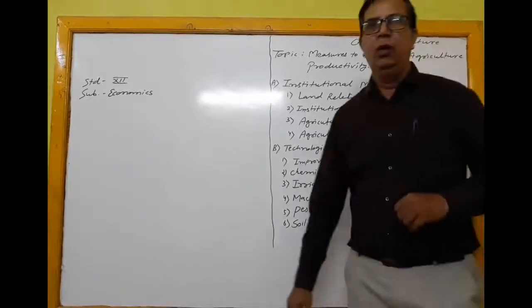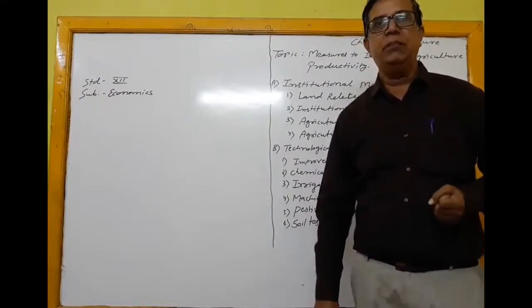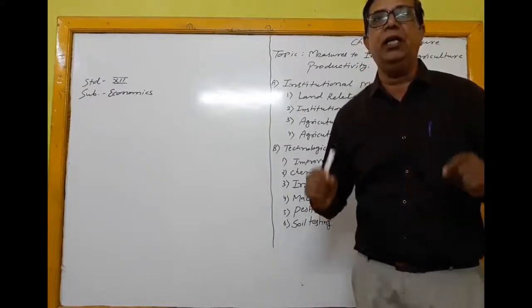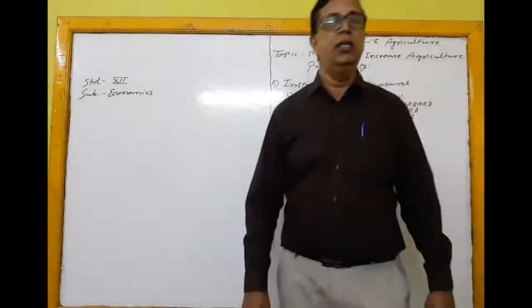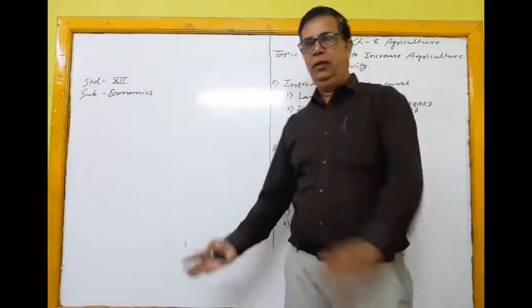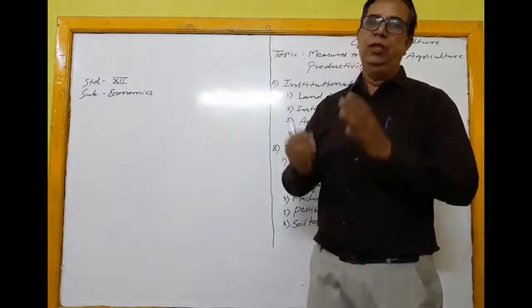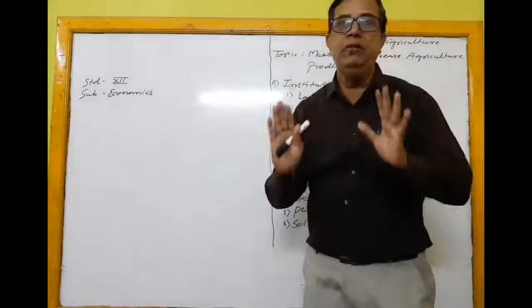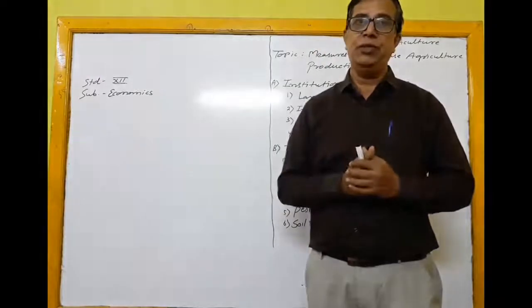Now, first of all, what is the meaning of productivity? Productivity means per hectare production in a year. Per hectare production in a year is known as productivity of land. Before Green Revolution, there was low productivity in agriculture because of so many reasons.